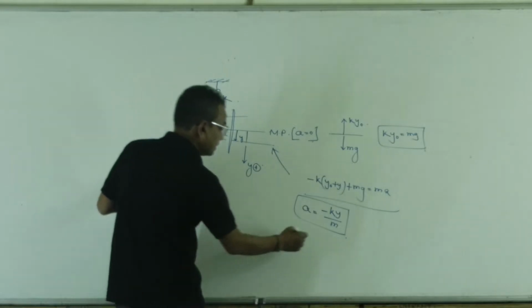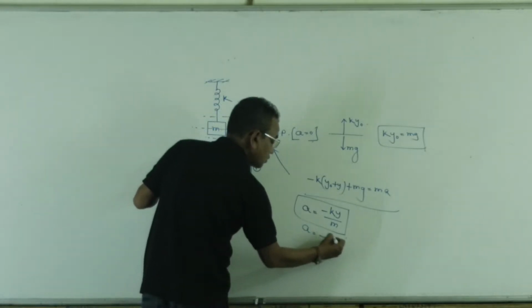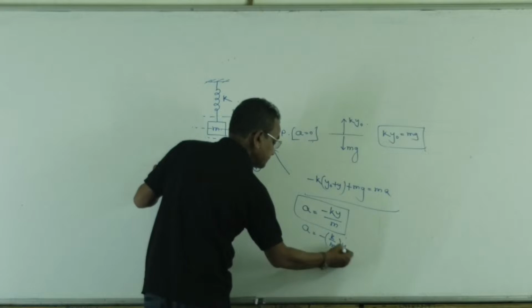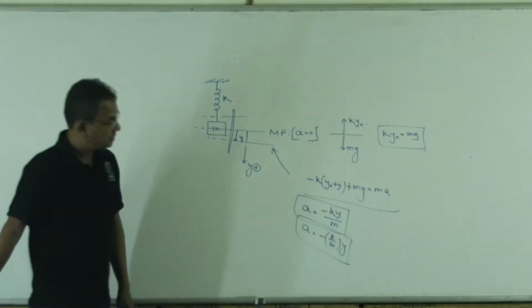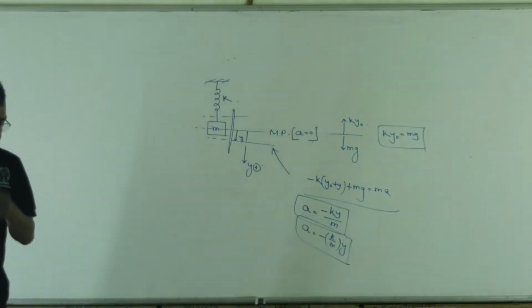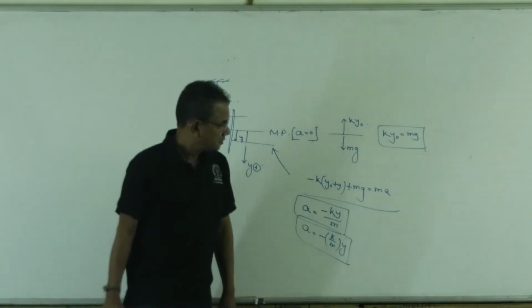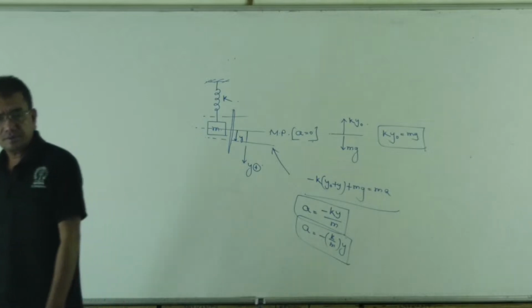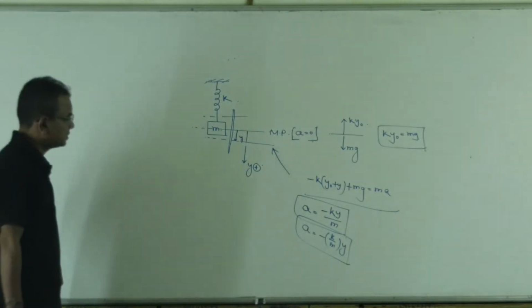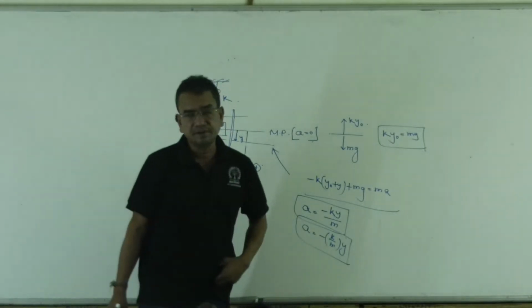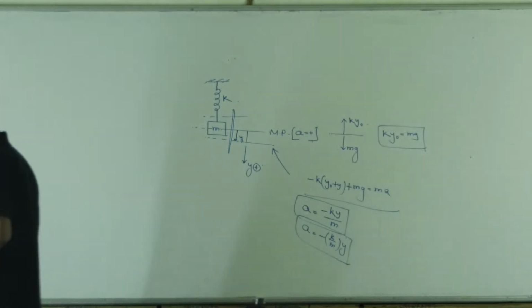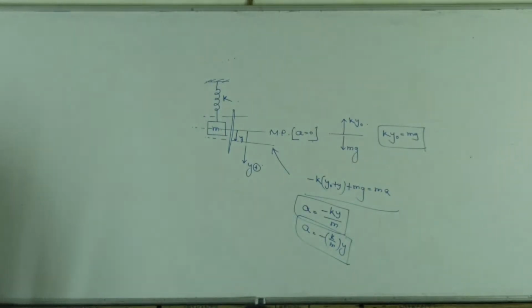Acceleration equals a constant, minus k by m, times y. Again, the motion is simple harmonic. So to prove the motion is simple harmonic, first think about oscillatory motion, then show acceleration is proportional to minus y. Then the motion can be called simple harmonic.